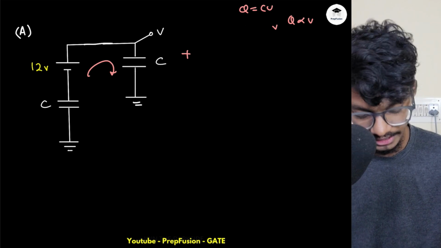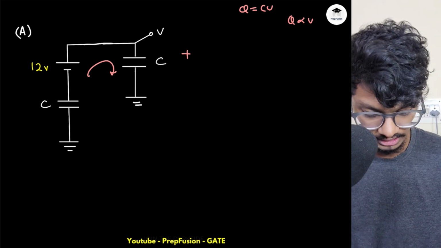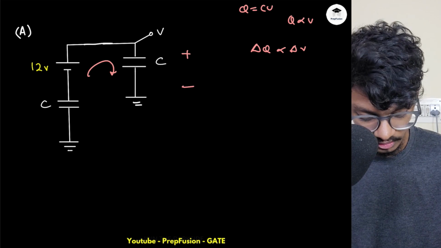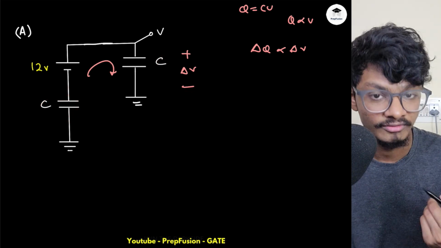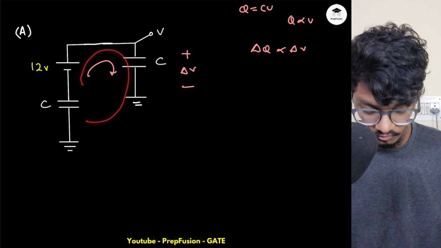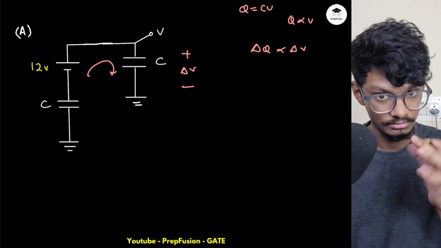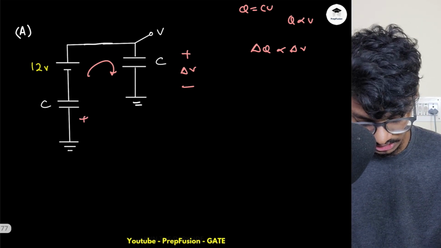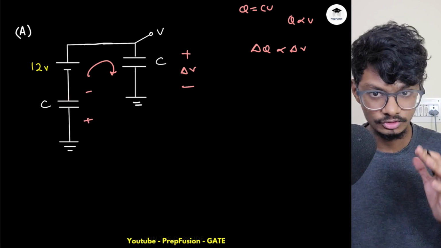And I have told you the intuitive way as well, because the impulse is flowing, the voltage is getting developed in the capacitor. So delta q is flowing, so delta v voltage will be developed. Now if delta v voltage is developed across this c, across this also delta v voltage will be developed, but in what direction, that is the important part. So charge is flowing like this, and whenever charge or current is flowing into this plate, it is like generating a positive charge. So this will be plus, and whenever it is leaving the plate, it will be negative. So this is my notation.